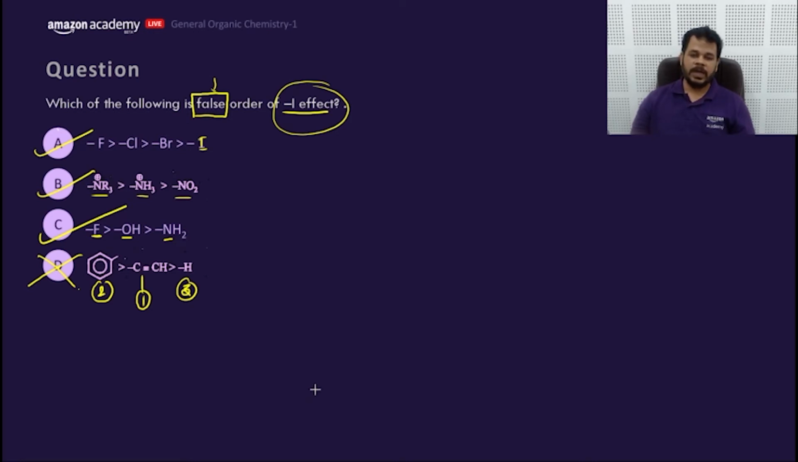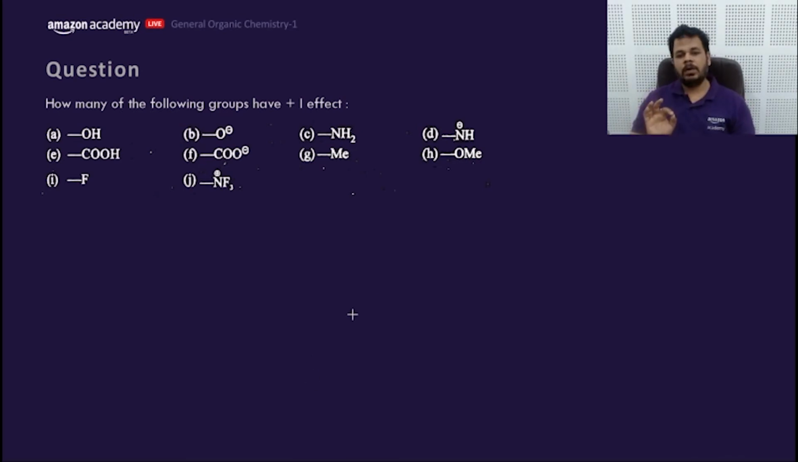Yeah, let's move to the next part. Now ask these 4 questions: whether this is an alkyl group, negatively charged, SiH3, TD. If any one of the 4 questions gets the answer yes, that group would be plus I, otherwise minus I. So how many of the following groups have a plus I effect?